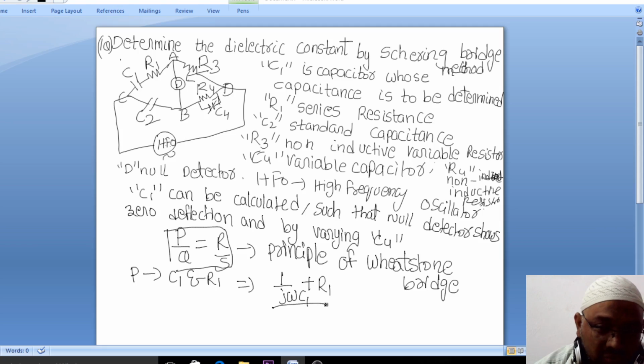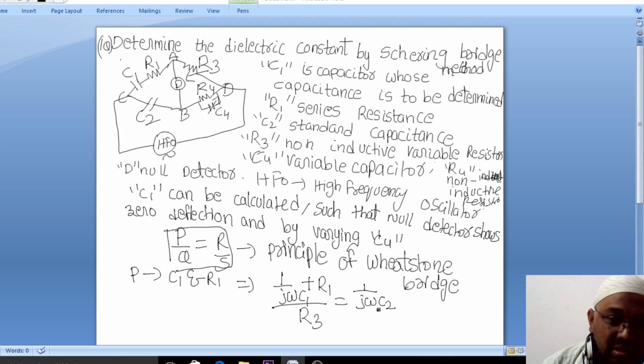So P by Q. What is Q here? Q signifies R3. So P by Q is 1 by j omega C1 plus R1 by R3, which is equal to, now what is R here? Here, using the principle of the Wheatstone bridge, that is C2, which is 1 by j omega C2.